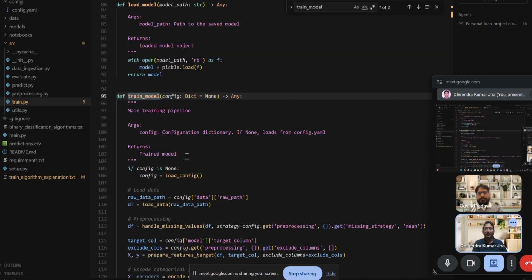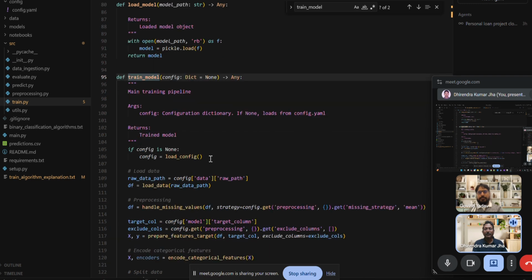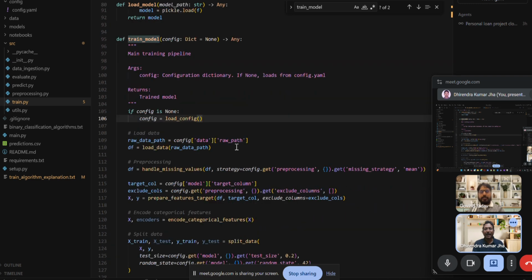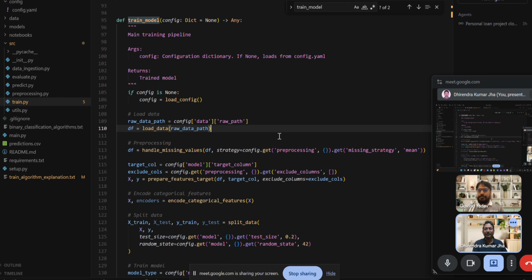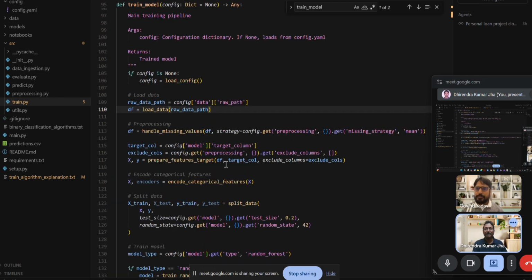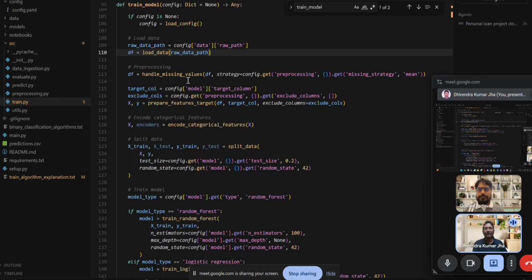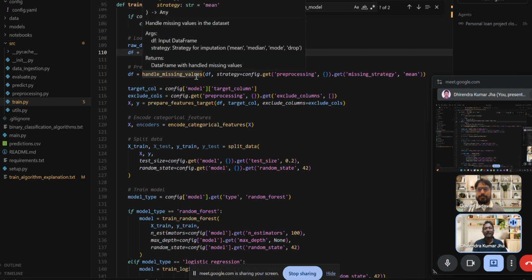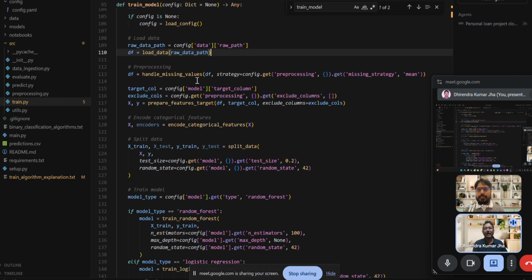Here we see the configuration file is loaded and also the data, which is mentioned in the data files. In the current flow, we handle missing values in the preprocessing steps, handle null values, and remove unnecessary data.